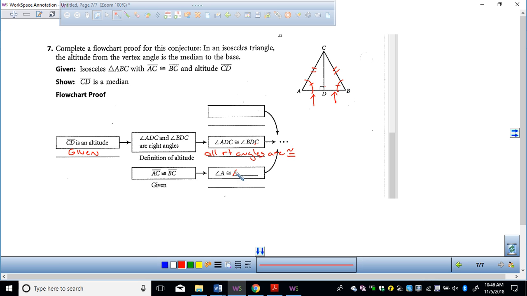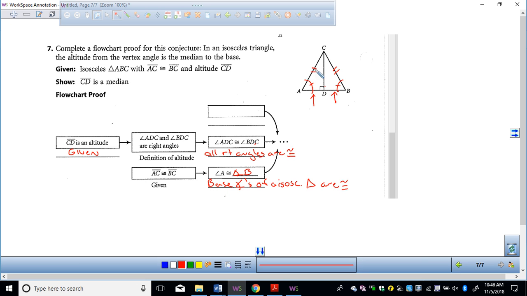How do I know that angle A is congruent to angle B? We have an isosceles triangle conjecture that says if it's an isosceles triangle, the base angles are congruent. So you can say isosceles triangle conjecture, or you can say the base angles of an isosceles triangle are congruent. That would be better than writing the isosceles triangle conjecture.